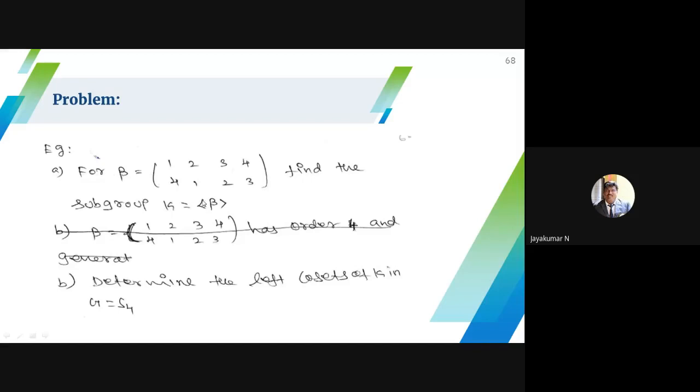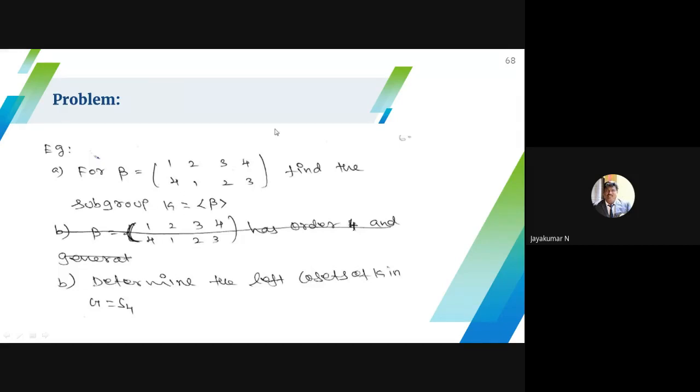Similarly, this is beta. Find the subgroup generated by this element. Here they give some permutation. Using this permutation, I have to choose a group. That group is a cyclic group, and the notation is nothing but beta as a generator. Using the generator beta, I have to find the cyclic group whose generator is beta. Then determine all the left cosets of K in S4.